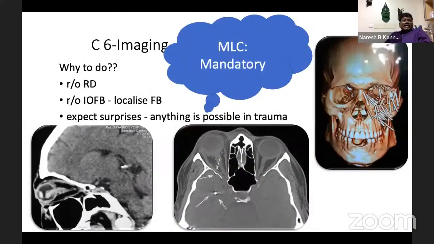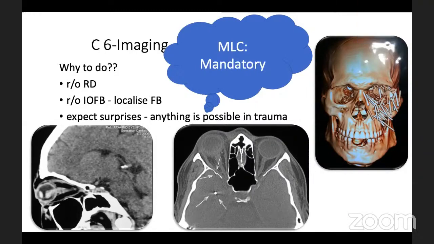The next, why we have to do the imaging: ultrasound especially is to rule out a foreign body and to exactly localize the foreign body. The previous case which I was telling, where there was a self-inflicted injury, this is the 3D reconstruction on the right side, which shows close to 60 hypodermic needles inserted into his globe.